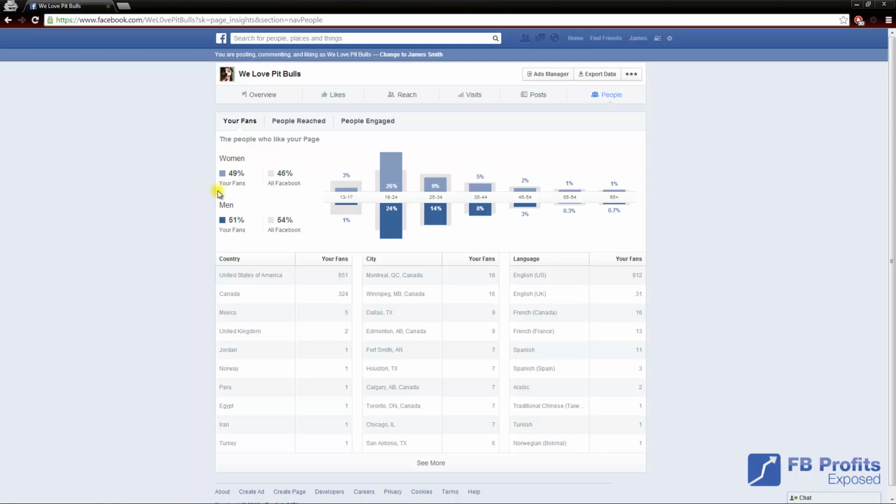We can see that the majority of my fans are women between 18 to 24. 26% of my fans are women between the ages of 18 and 24. Next up, I have men who are between the ages of 18 and 24, 24% of my fans. And you can go through here and you can see exactly who your fans are. And then you can see where your fans are from, what country they're from, what city they're from.